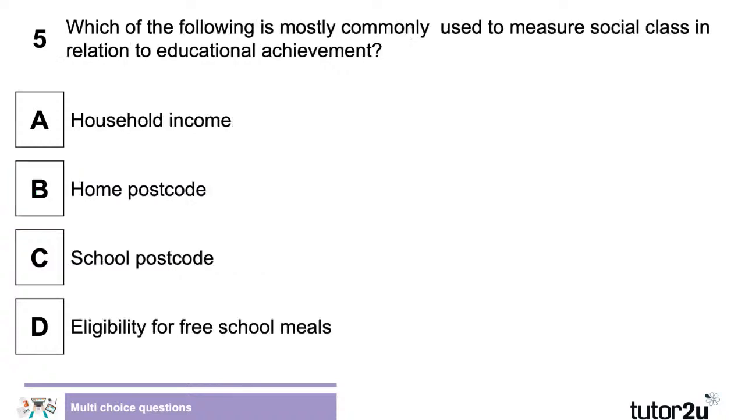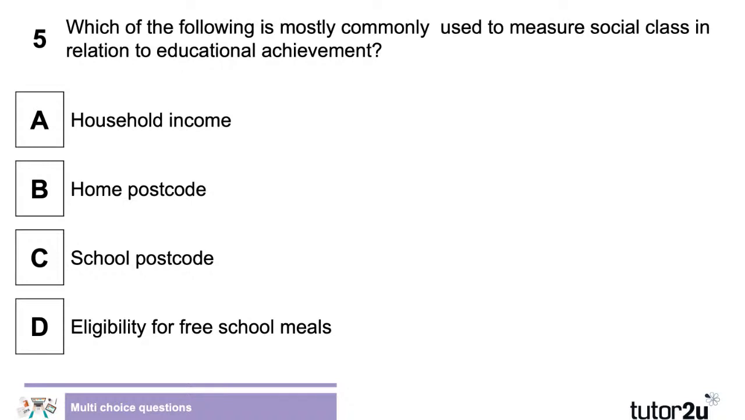Okay, last MCQ before we move on to a different task. Which of the following is most commonly used to measure social class in relation to educational achievement? So it's very hard to measure social class in relation to educational achievement. Which is the measure that's most commonly used in educational research? We've had a bit of a hint at this earlier on, actually.